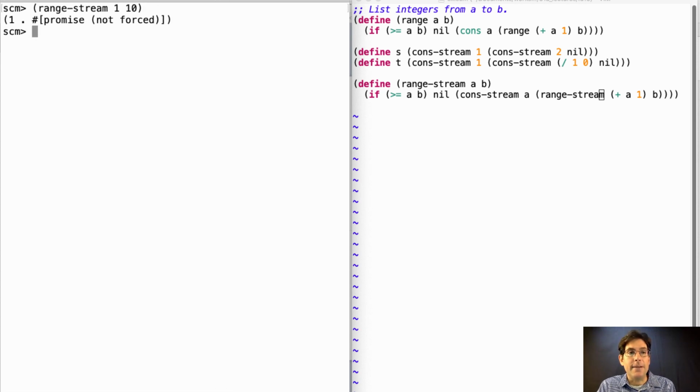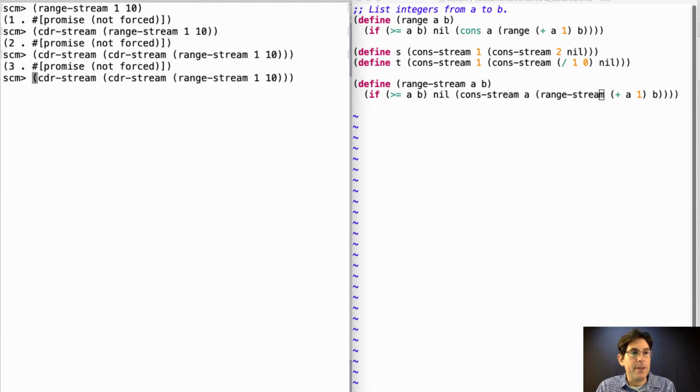Range-stream 1 to 10 has computed the 1, but it hasn't actually recursively called range-stream again yet, because that's the second expression in the cons-stream special form, which only gets evaluated if somebody calls cdr-stream on it. So let's be that somebody, call cdr-stream, and we'll see the number 2. And there's the number 3, etc. So I can get all these values just like I could with the range, but they haven't been computed until cdr-stream is explicitly called in order to compute them.